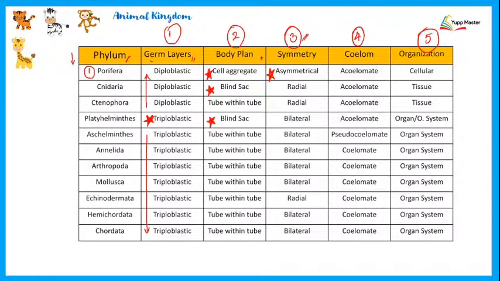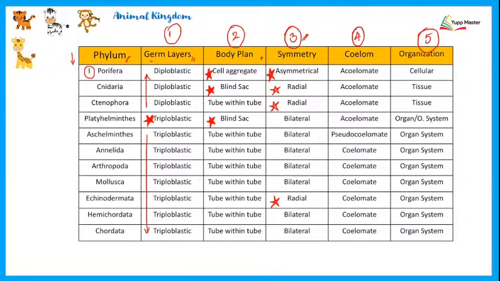Radial symmetry is observed in 3 of the phyla: Cnidaria, Ctenophora, and Echinodermata. All the other ones are bilaterally symmetrical.